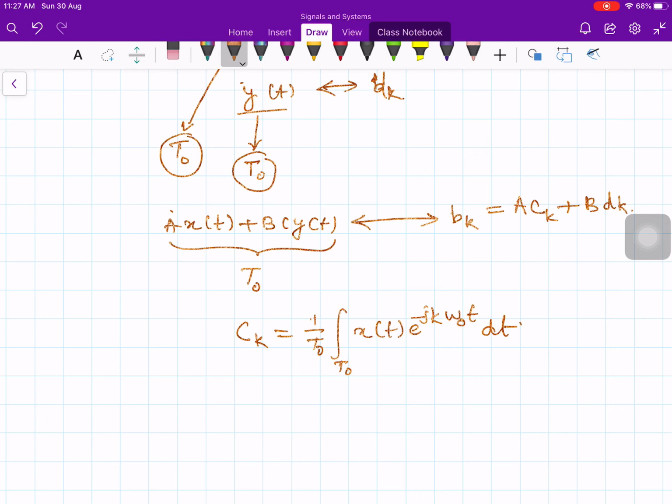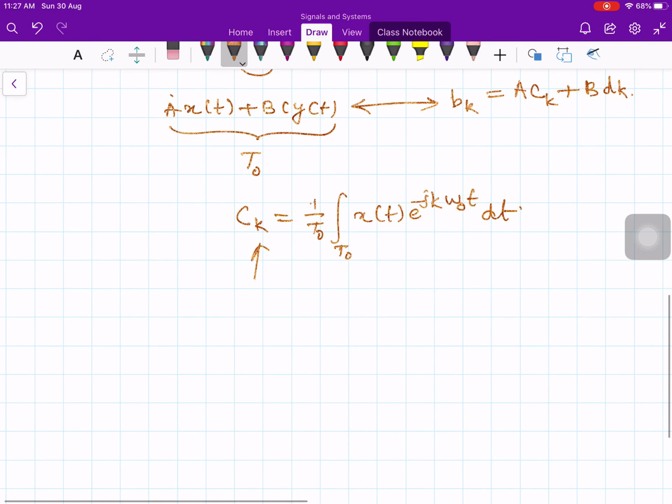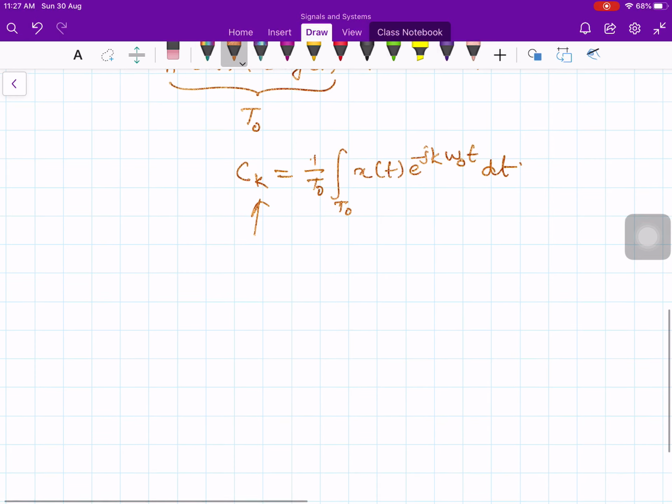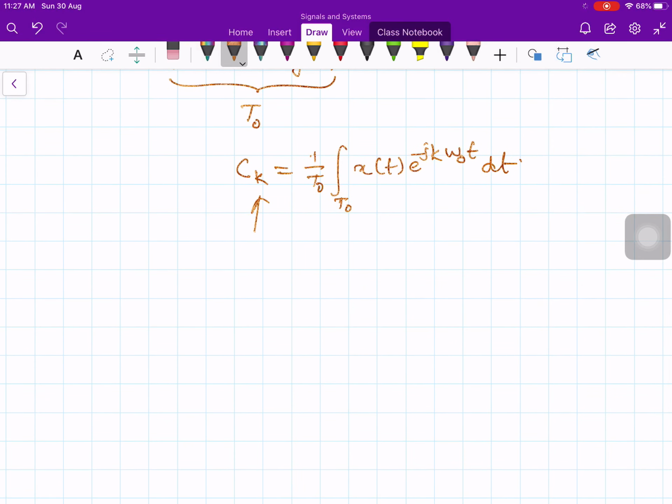Use this equation and you can simply prove that. We can also note that the linearity property easily extends to a linear combination of an arbitrary number of signals with the same period. You can take one more signal, z of t, and multiply x of t by a, y of t by b and z of t by c, and the corresponding Fourier series coefficients will be added on the right hand side.